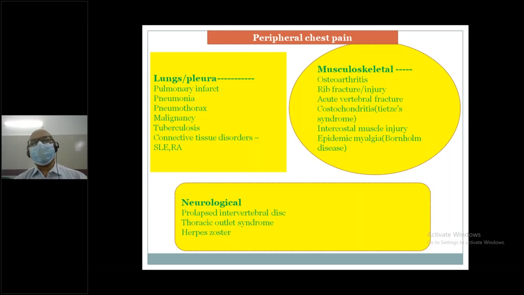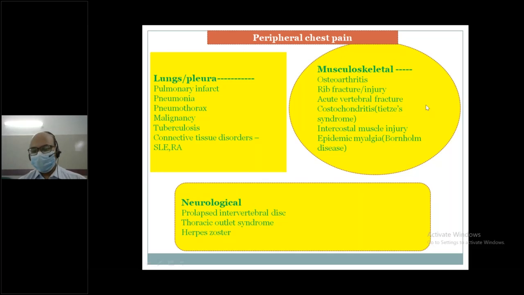Or musculoskeletal: a patient with osteoarthritis, or rib fracture or injury, or acute vertebral fracture, or osteochondritis, that means Tietze syndrome, intercostal muscle injury, epidemic myalgia, that is called Bornholm disease. And neurological causes: prolapsed intervertebral disc, thoracic outlet syndrome, herpes zoster.